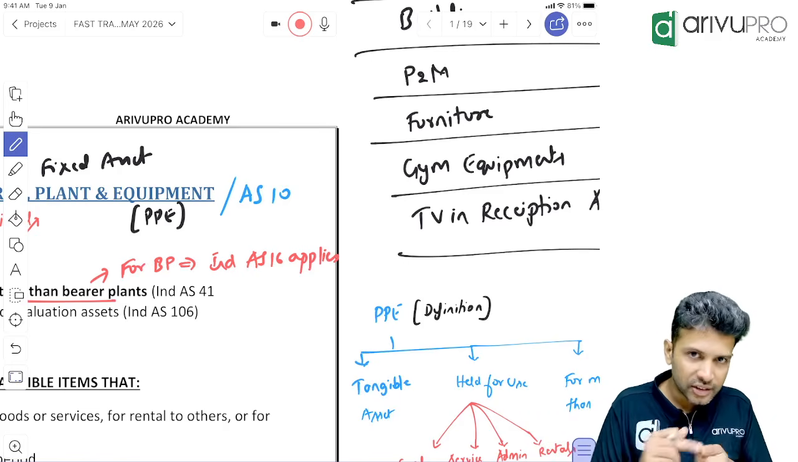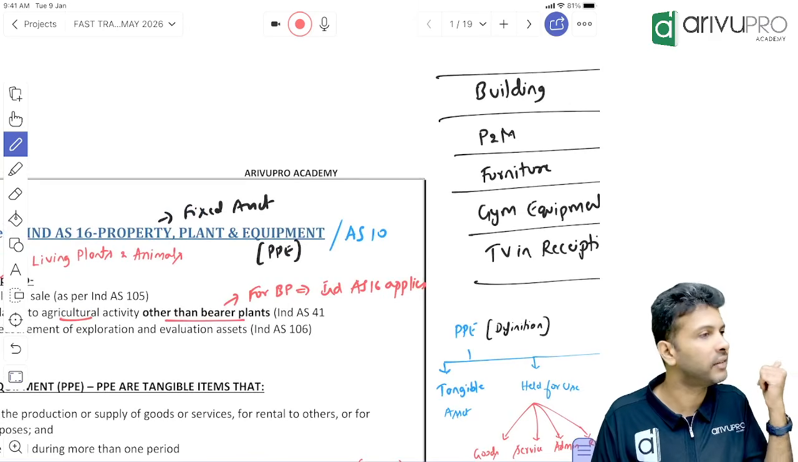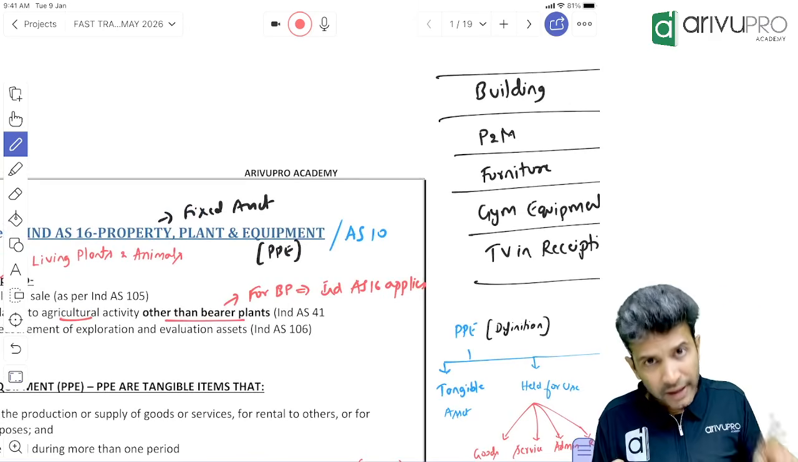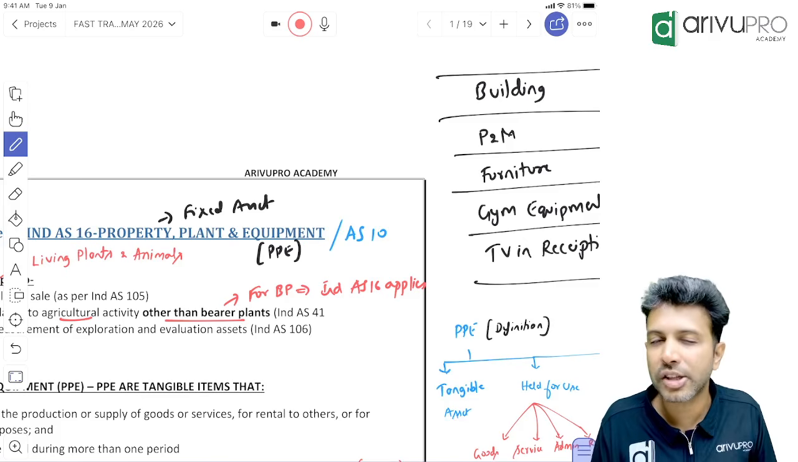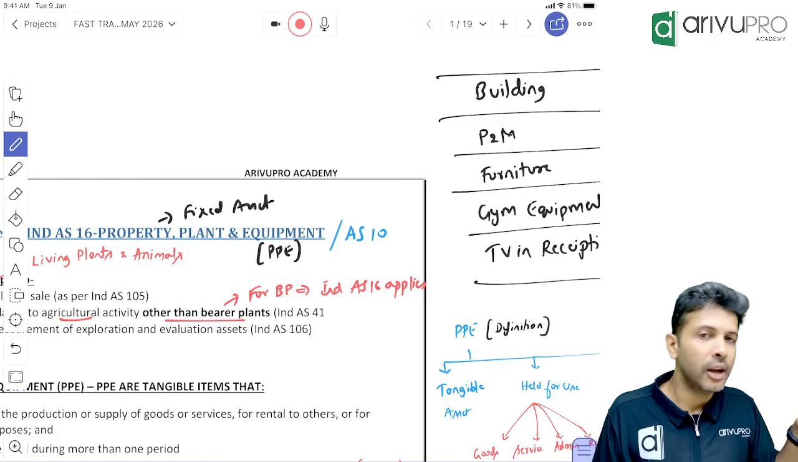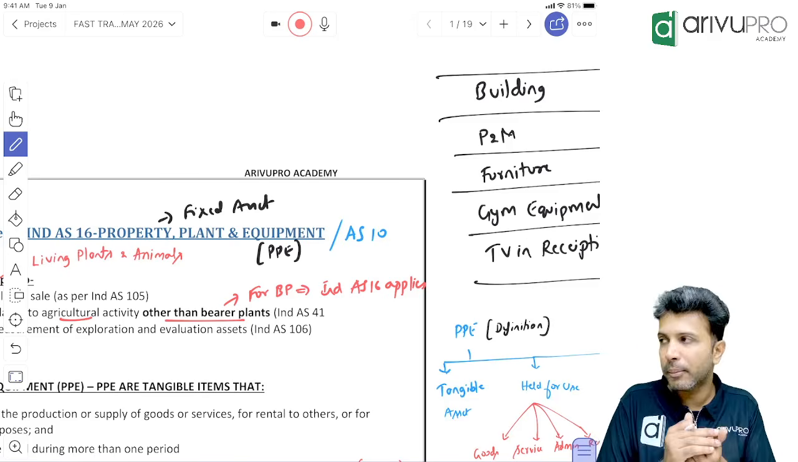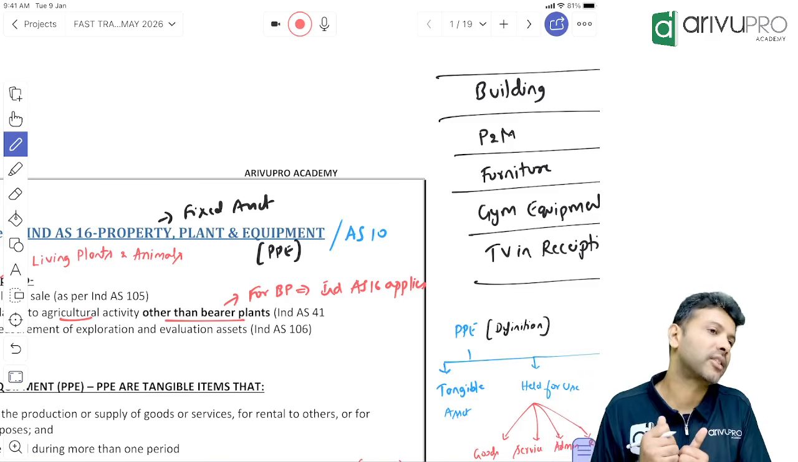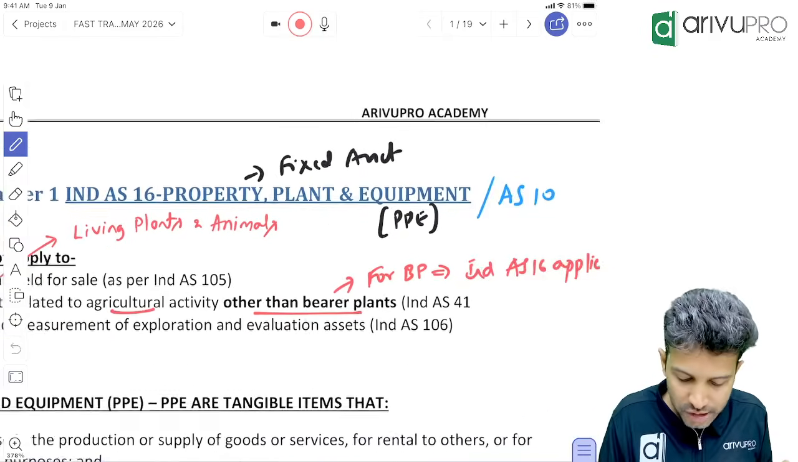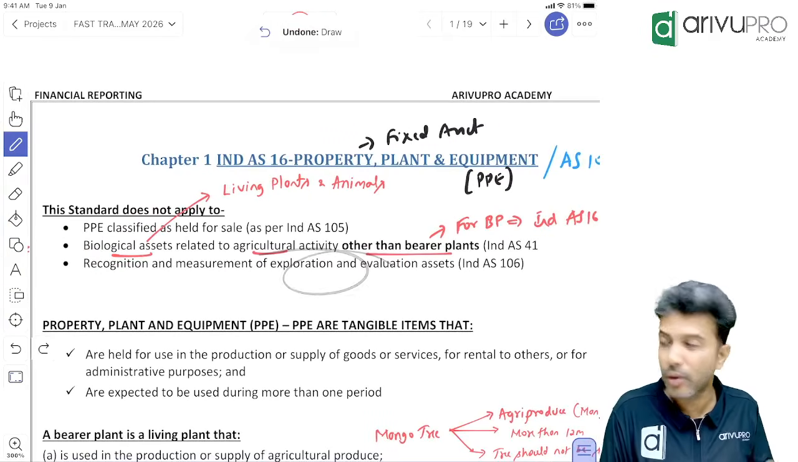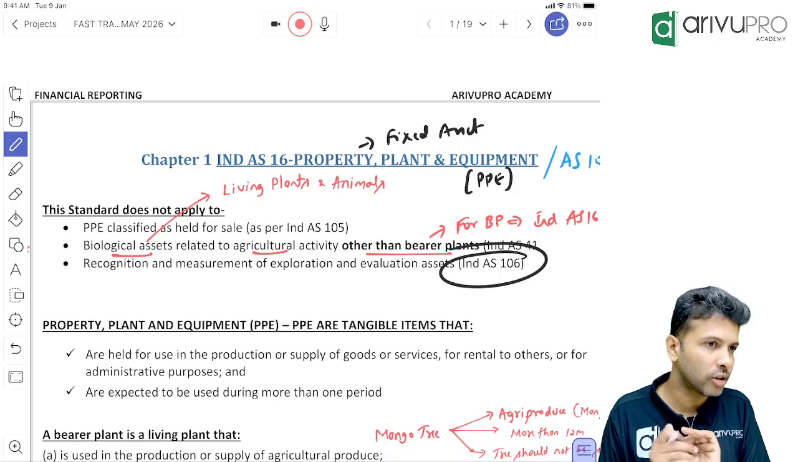Now, is IND AS 16 applicable for held for use or held for sale assets? For held for sale, we have IND AS 105, a separate standard. For biological assets which are used for agricultural activity, is IND AS 16 applicable? No. What does biological asset mean? Living plants and animals. But is a bearer plant considered a biological asset or is it considered separately? For a bearer plant, which standard will apply? IND AS 16. For other plants which are used for agricultural activity, IND AS 41. And one more exclusion is exploration assets, like coal mines, gold mines and so on. For exploration assets, we have IND AS 106, a separate standard. Hence, they are also not included.